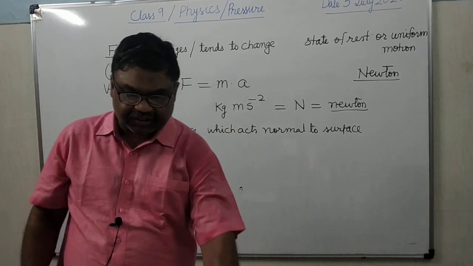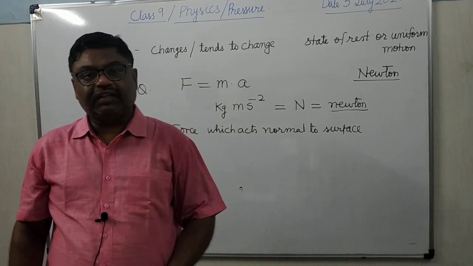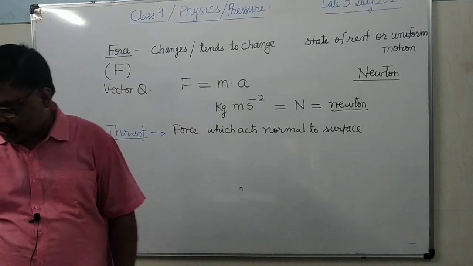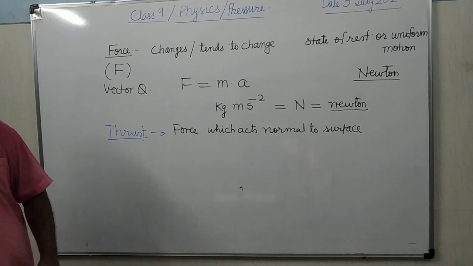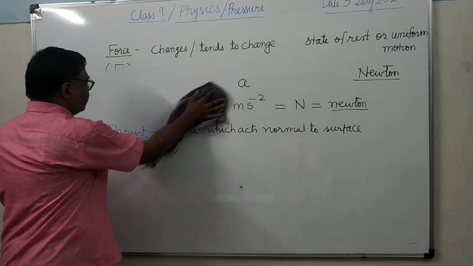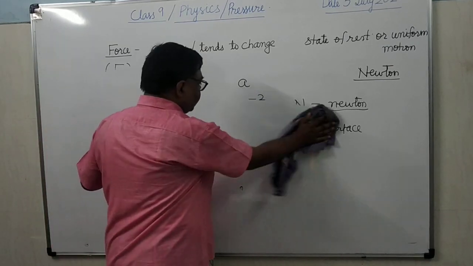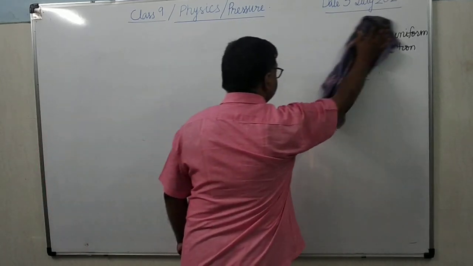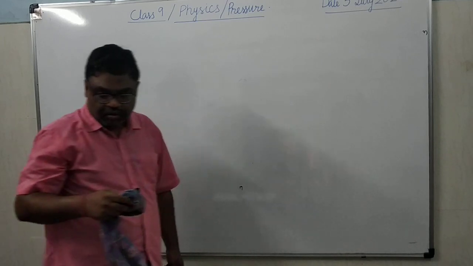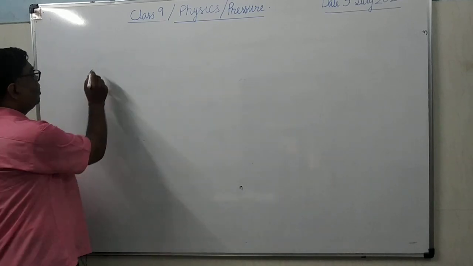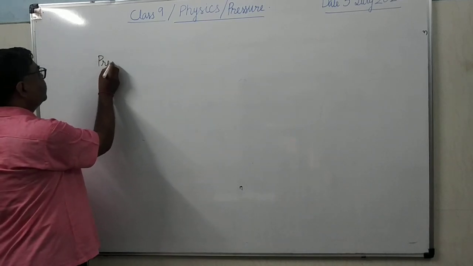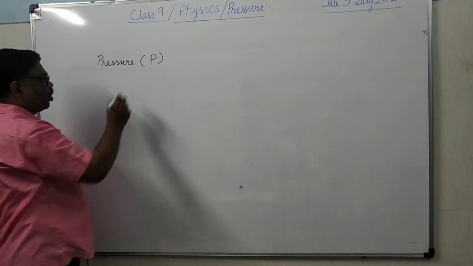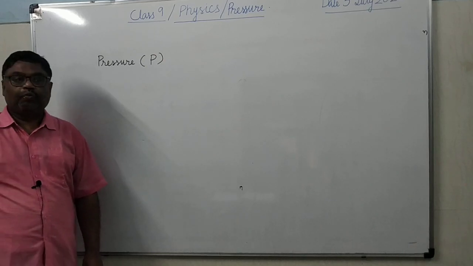Now what is pressure? Pressure is the force acting per unit area. Pressure is defined as force acting per unit area. The force which acts on the unit area is known as the pressure. Its symbol is capital P. We symbolize it by the capital P. What is pressure?